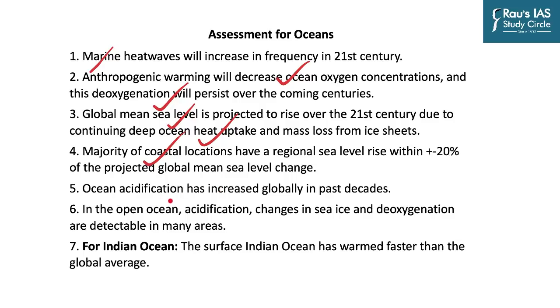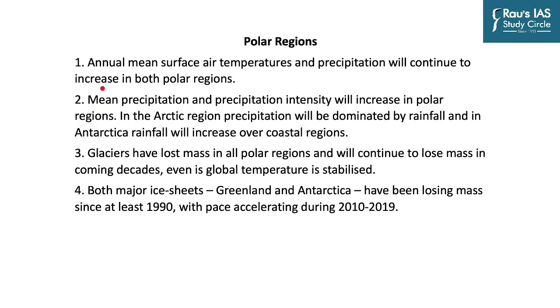Ocean acidification has increased globally in the past decade. As far as the Indian Ocean is concerned, it has warmed faster than the global average. Now, as far as polar regions are concerned, annual mean surface temperatures and precipitation will continue to increase in both polar regions. Mean precipitation and precipitation intensity will increase in the polar regions.